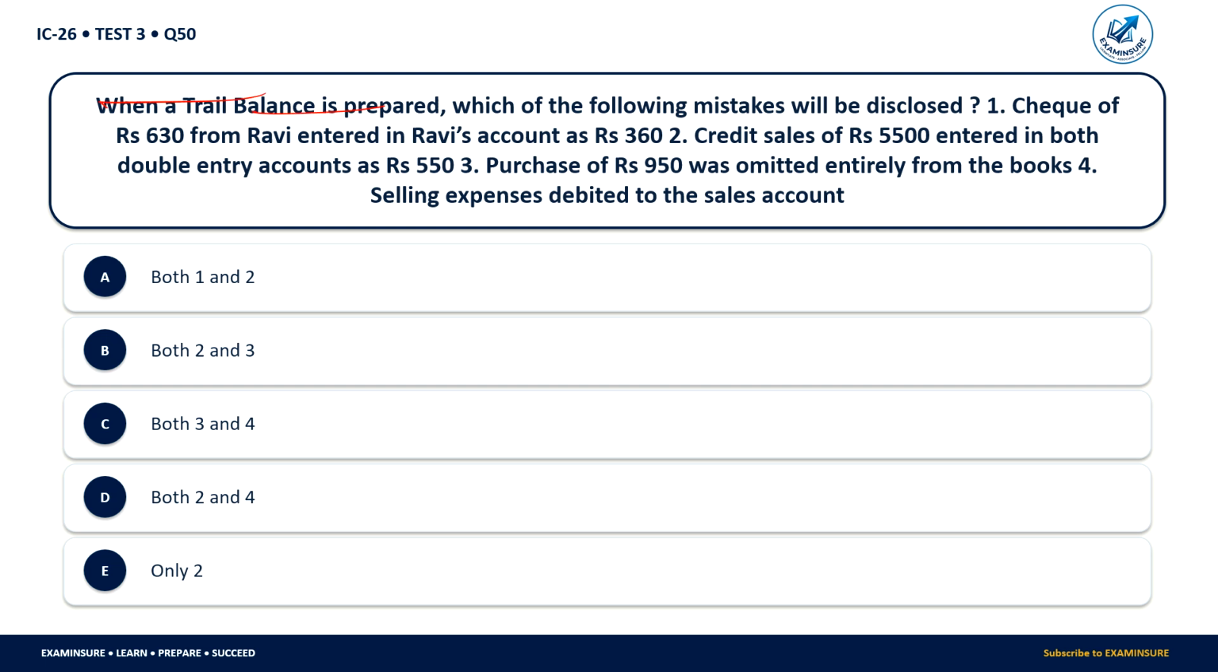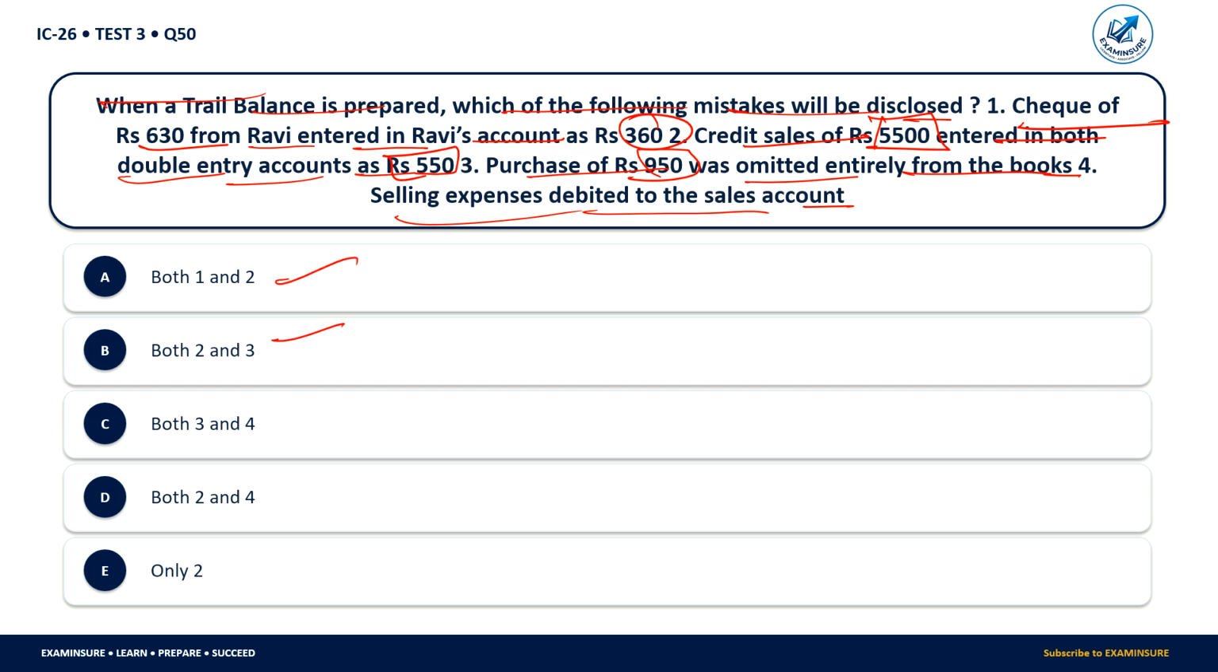When a trial balance is prepared, which of the following mistakes will be disclosed? Which mistake is disclosed in the trial balance? 1. Cheque of 630 from Ravi entered in Ravi's account as 360. 2. Credit sales of 5500 entered in both double entry accounts as 550. 3. Purchase of 950 was omitted entirely from the books. 4. Selling expenses debited to the sales account.